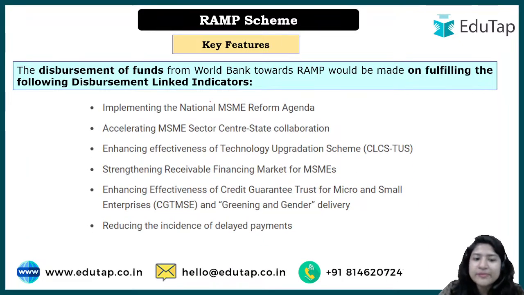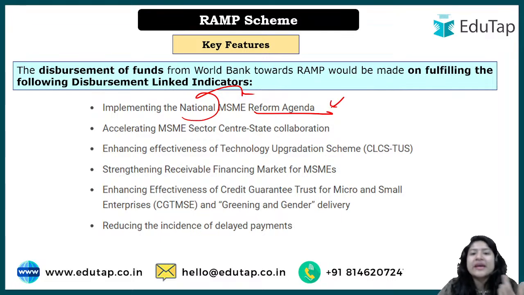For example, implementation of the National MSME Reform Agenda. Of course, we need some reforms in our current MSME policies, right? Then only can we talk about raising and accelerating. Raising and accelerating can only be done if we have more reforms there, right? So first is that, we have to implement that.